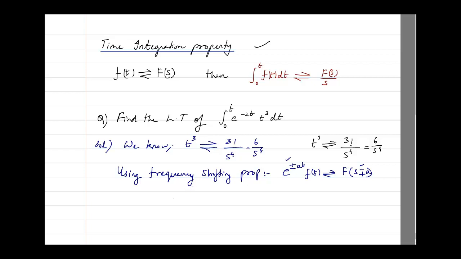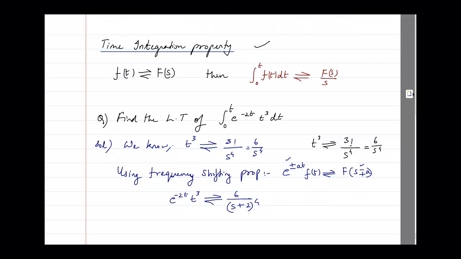Using that property, we will get the Laplace of e raised to power minus 2t times t cube as 6 divided by, wherever there is s, I will put s plus 2, because it is minus here. So it is 6 divided by s plus 2, the whole raised to power 4.